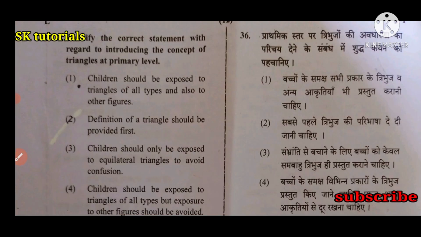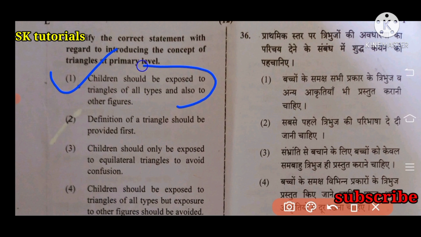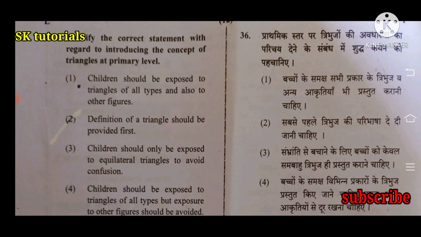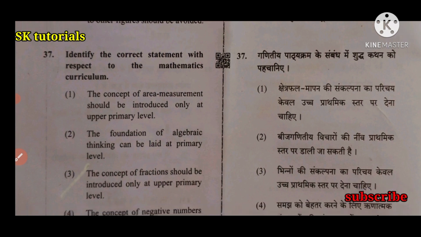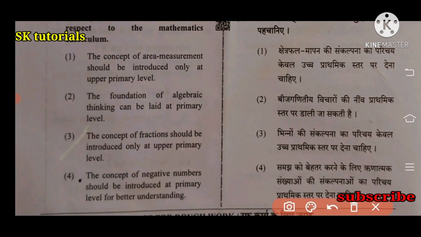Identify the correct statement with regard to introducing the concept of triangles at primary level. Option 1. Children should be exposed to triangles of all types and also to other figures. Next question, identify the correct statement with respect to the mathematics curriculum. Option 4. The concept of negative numbers should be introduced at primary level for better understanding.